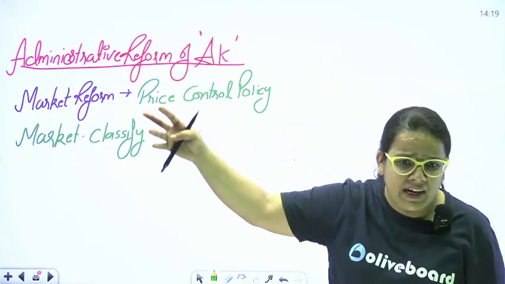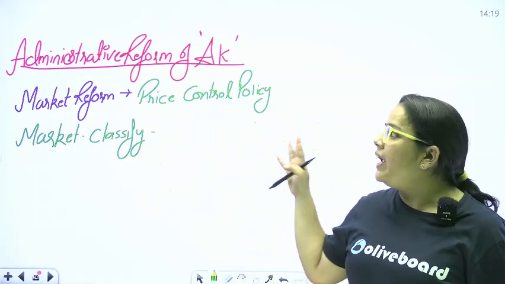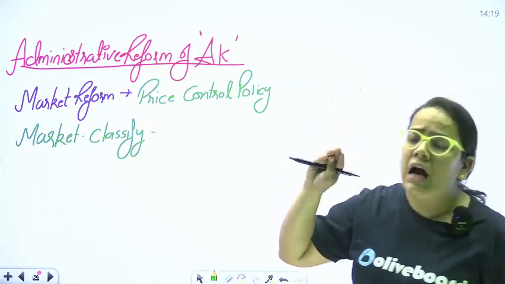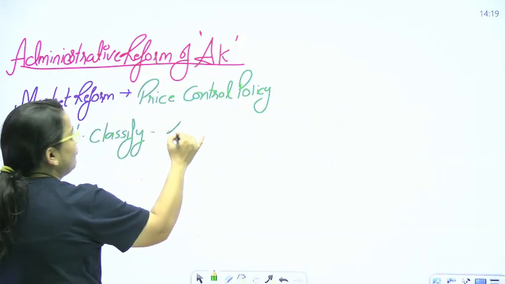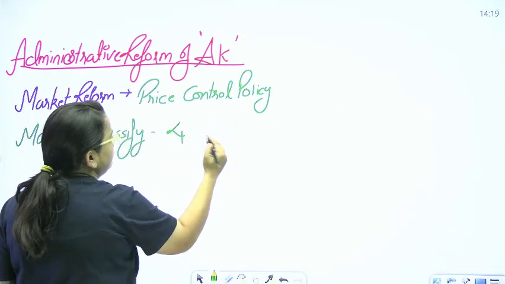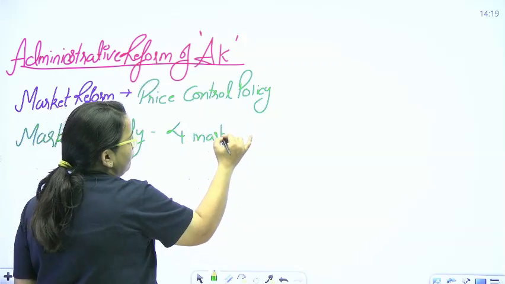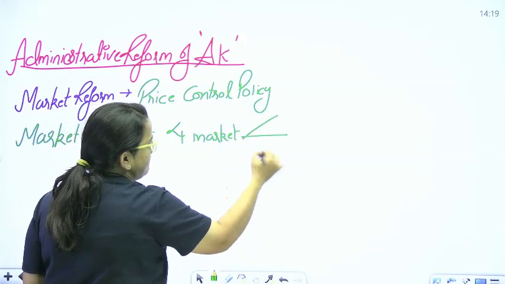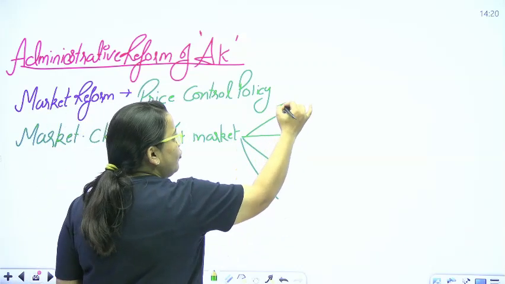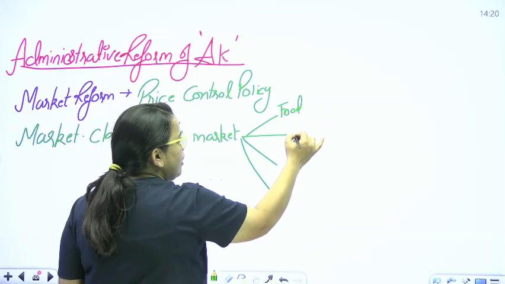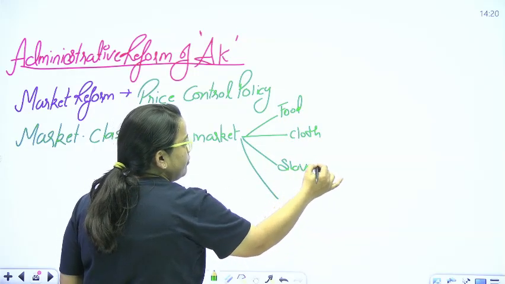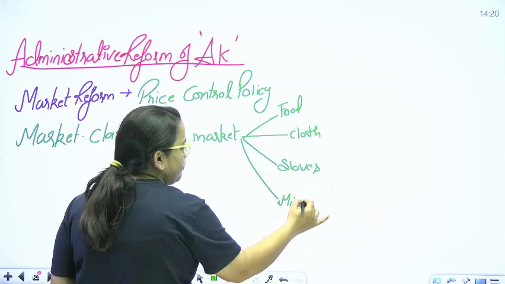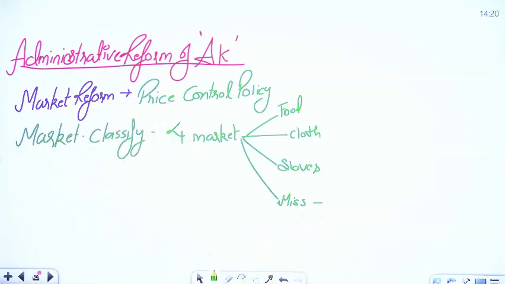The sabji mandi is separate, right? So in the Delhi Sultanate, Alauddin Khilji classified 4 markets. First was food, clothes, slaves, and miscellaneous.